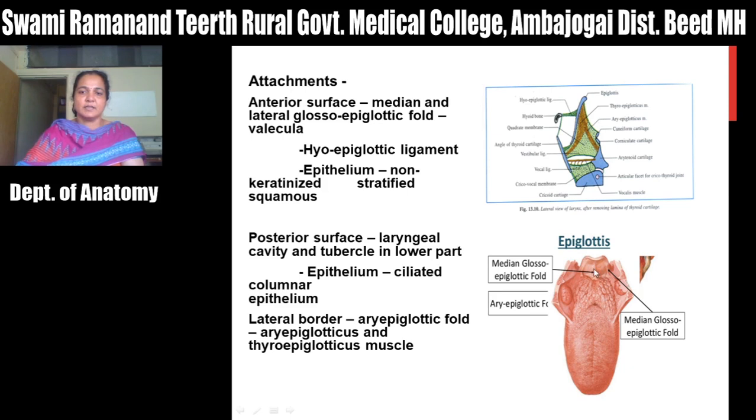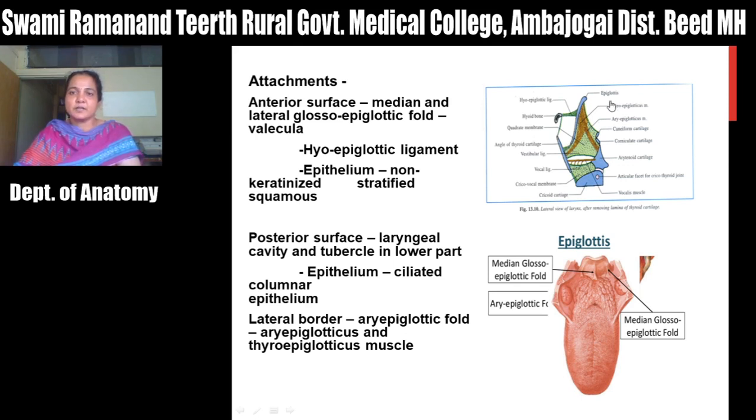You can see these are the valleculae. It is also connected to the hyoid bone by the hyoepiglottic ligament. Here you can see that the thyroid cartilage is connected with the hyoid bone by the thyrohyoid membrane. This anterior surface is lined by stratified squamous non-keratinized epithelium.